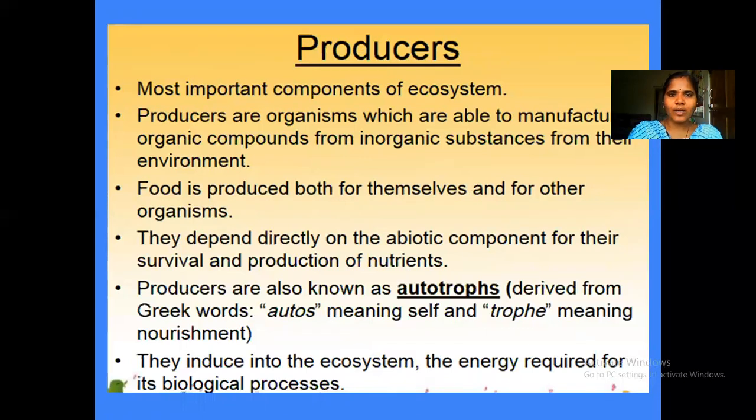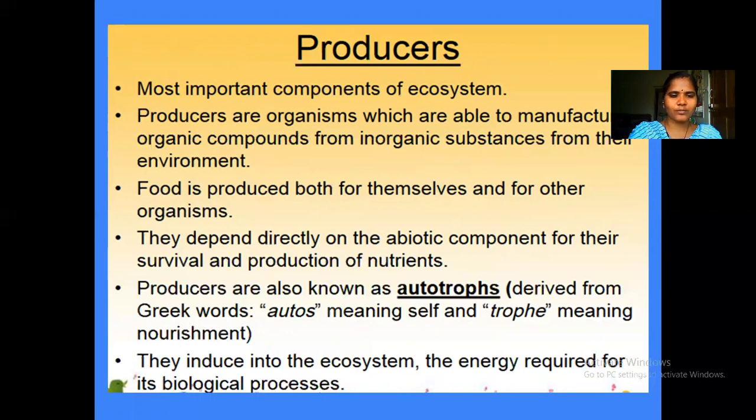So as I told, biotic components are classified based on their food habits into different categories. The first category is what? Producer. The producer's name itself indicates that they can produce their own food. They are also called autotrophs. Autotroph: troph means nutrition, auto means self. The nutrition can be synthesized, can be prepared by themselves. Such type of organisms come under this category called producer. They don't depend on other organisms for food.